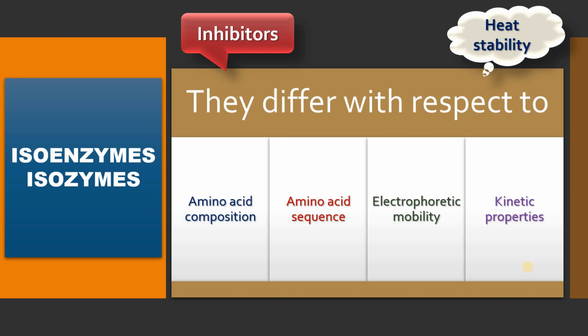Maybe one isoenzyme of the enzyme can be inhibited by one inhibitor, but this inhibitor cannot inhibit other isoforms or isomers of the same enzyme. And they have different cofactors, like they might require different coenzymes or metalloenzymes. We will see some examples of isoenzymes.